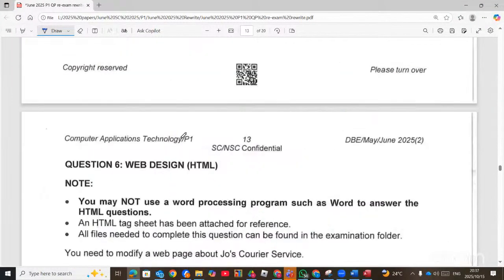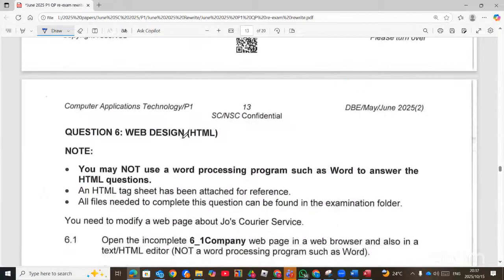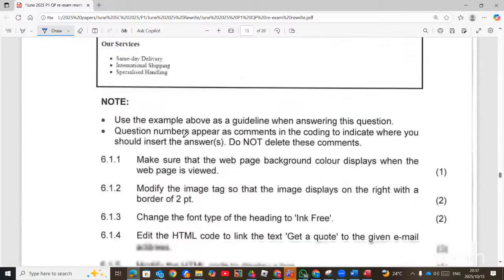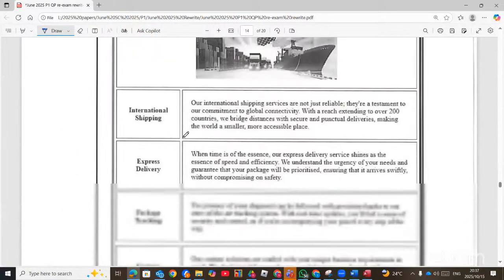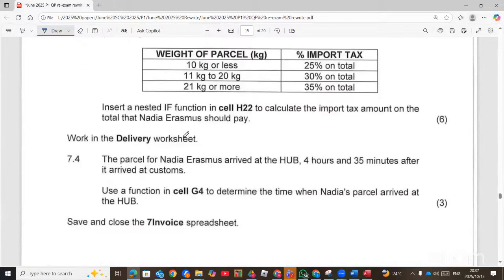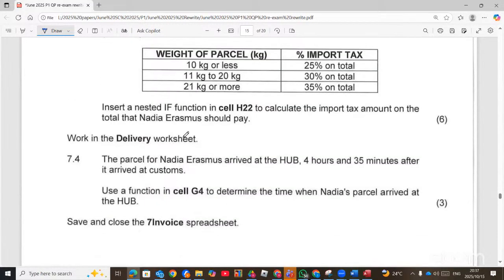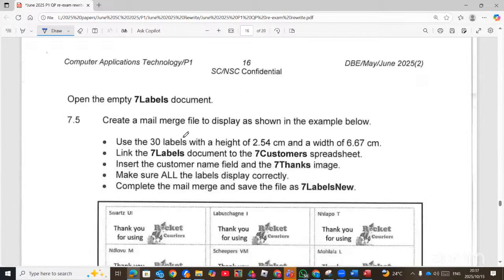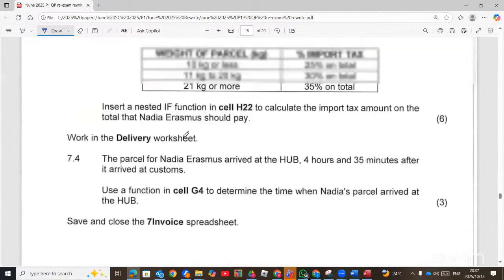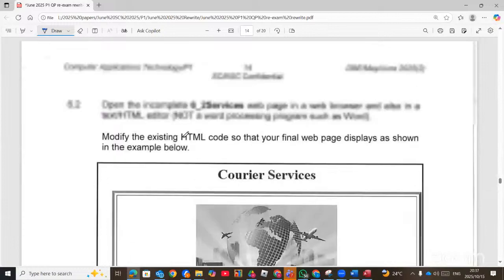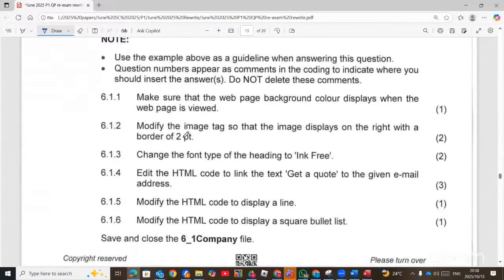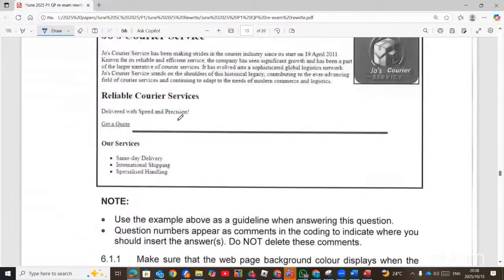Now we are done with database. Let's see if we can quickly finish the HTML. And the question 7, which is not a lot. I think it's mail merge. HTML is not a lot. So let's try and push for HTML. Maybe 5 minutes, I'll be done with HTML.